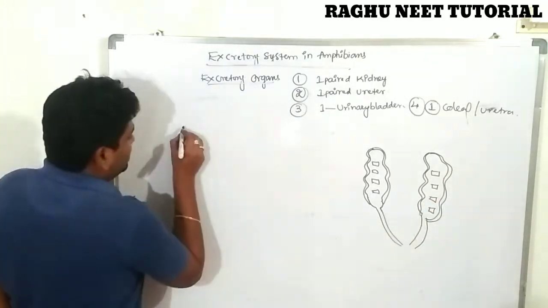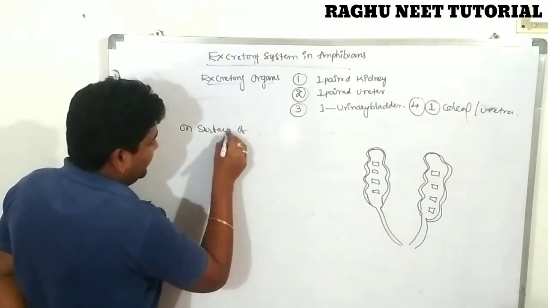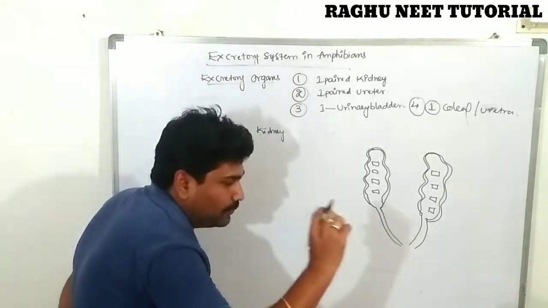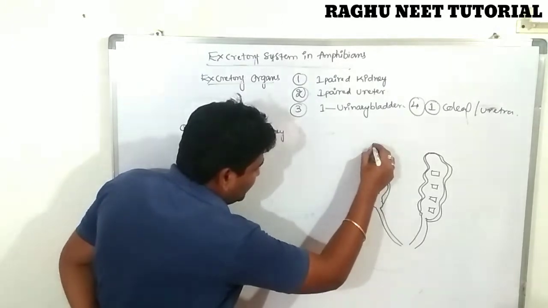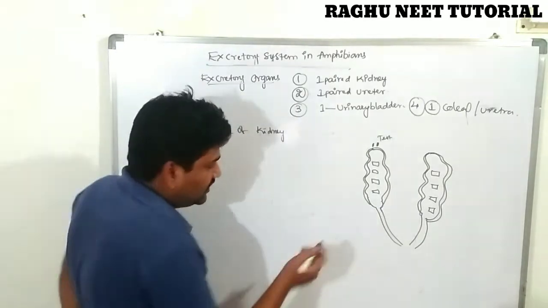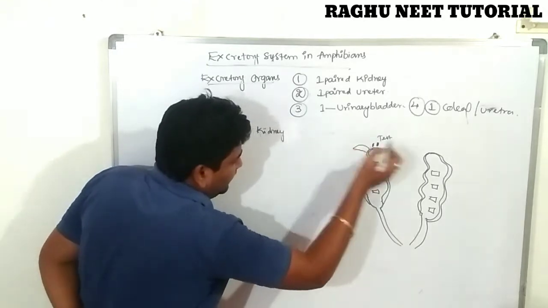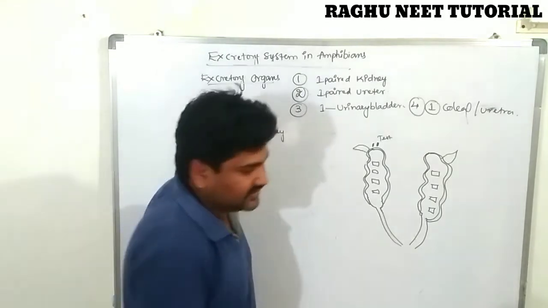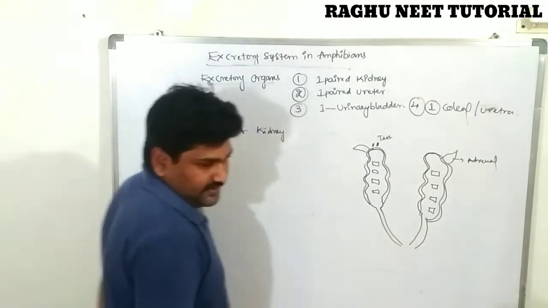Very important. On the dorsal surface of the kidney there is a cup-like portion. Testes are located in this area, but we are not discussing the testis. The cup-like portion present on the dorsal surface of the kidney is called the adrenal gland. The adrenal gland is also present. Clear.